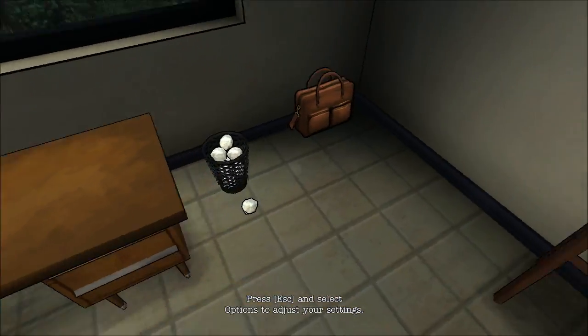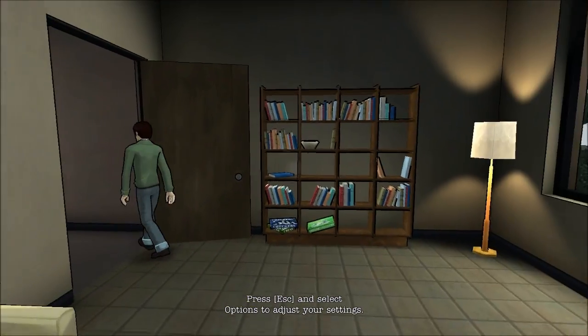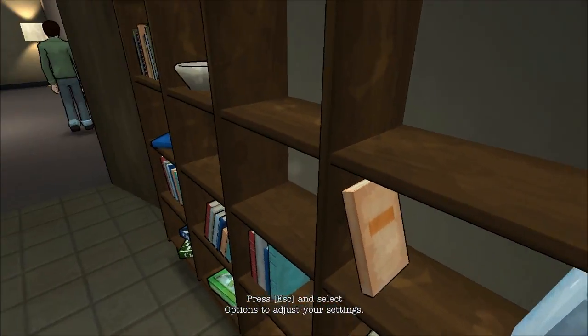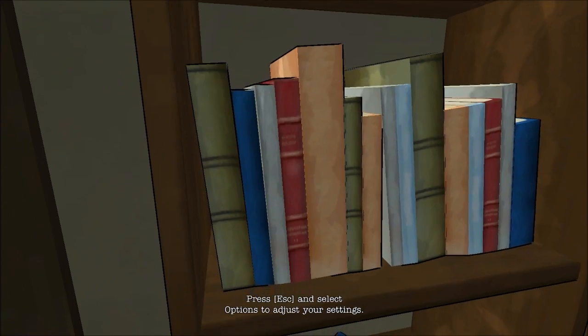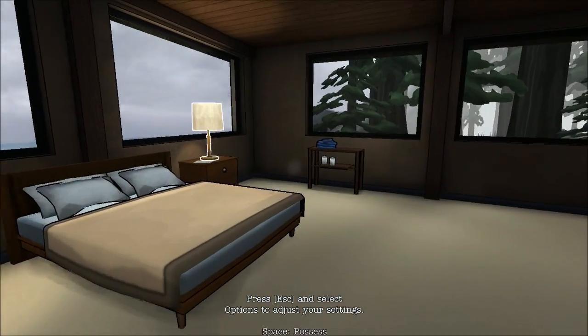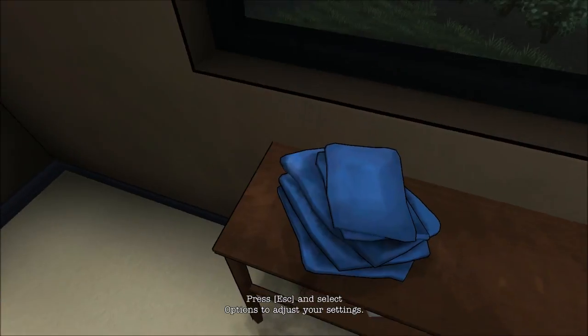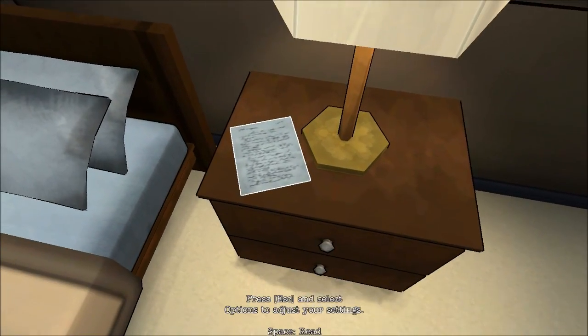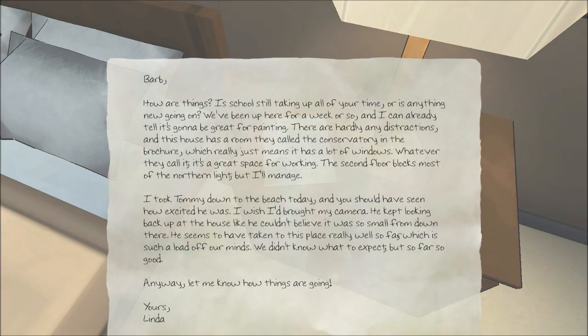I already read your diary, or your journal, or whatever you want to call it. I can't read these books. I can't read those books. Definitely glad I'm playing in the way that I can just kind of walk around everything. Oh, a note. Barb, how are things? Is school still taking up all of your time, or is anything new going on?